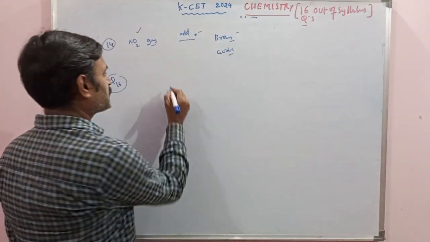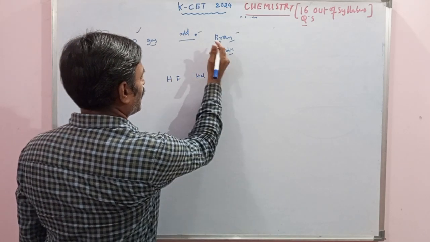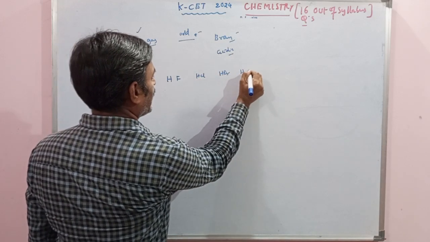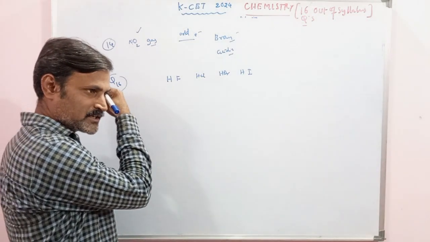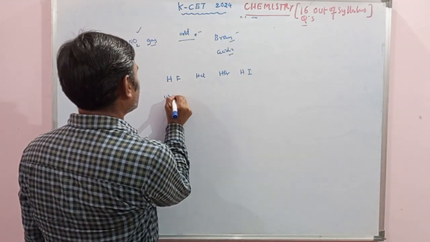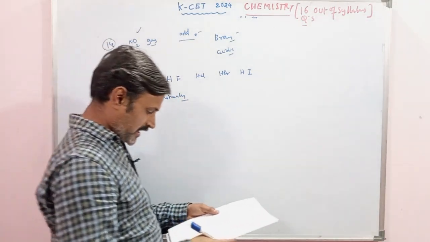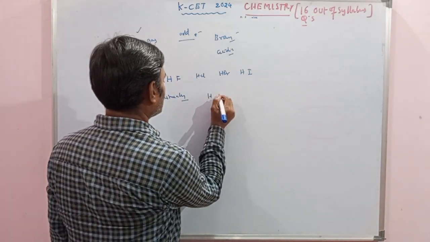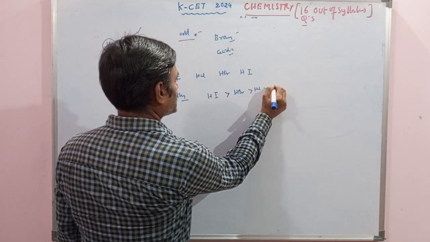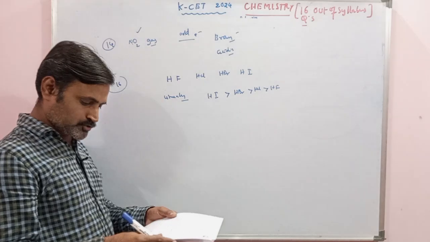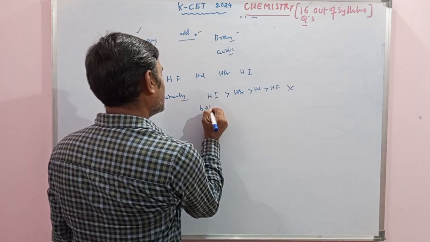That is from the p-block element chapter. Hydrogen halides: we have HF, HCl, HBr and HI present. These four are present, and they are asking what is the boiling point order. Usually what we think is that boiling point is directly proportional to the molar mass. In such a case, if you just write the usual order, HI greater than HBr greater than HCl greater than HF, which is also available in the options, but this is not the right option for boiling points.